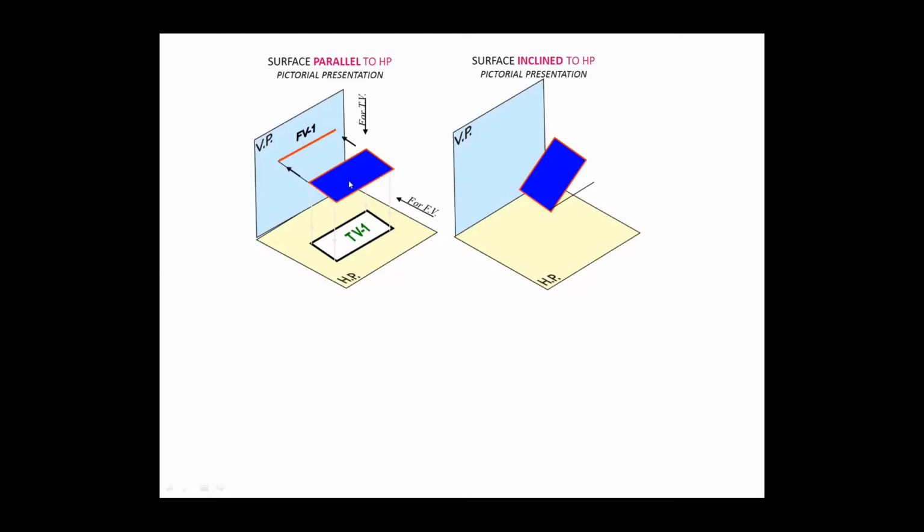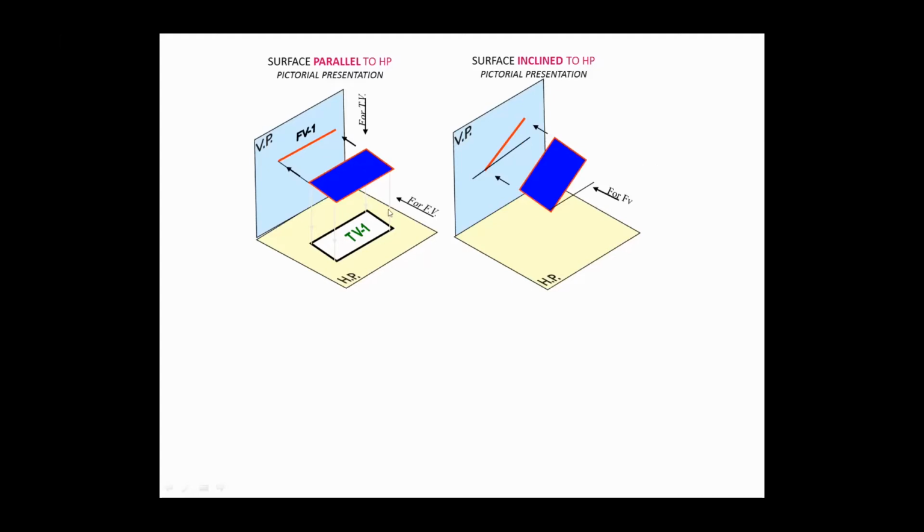So in this position, when the surface is made parallel, this front view line is drawn. When the surface is inclined, the front view line will also be inclined. So can you say that this front view line in red color and this front view line in red color are of the same length? Will it be of the same length?